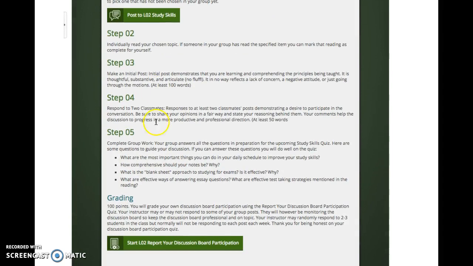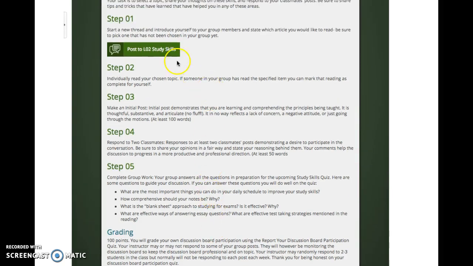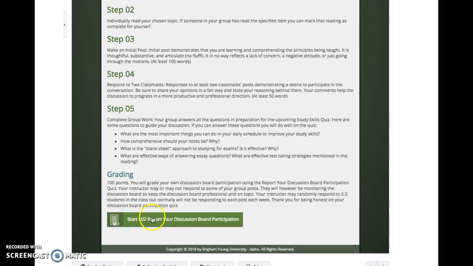You'll also need to come back here and report your discussion board participation. So at the end of the week, you'll need to both post to the discussion board by Wednesday, and then you'll need to respond to 2 of your classmates on the discussion board by Saturday night. And then you also have to report your discussion board participation because it's self-graded.